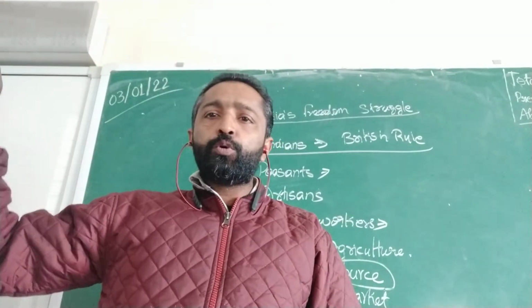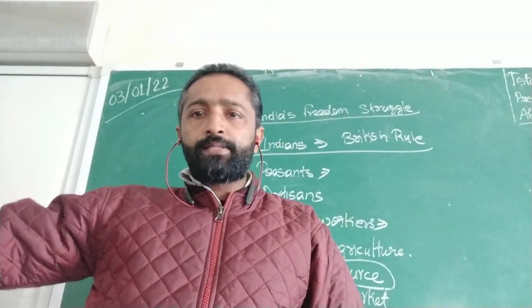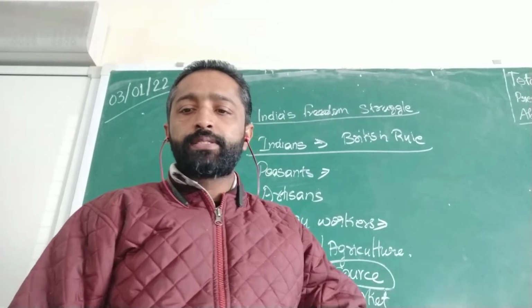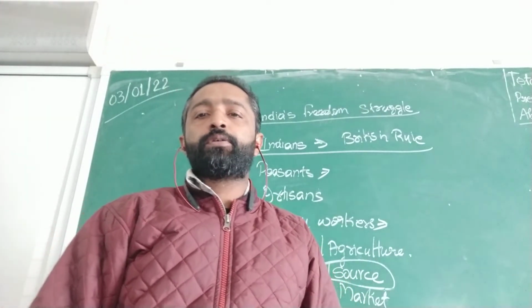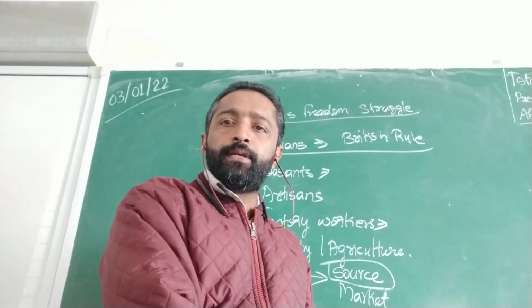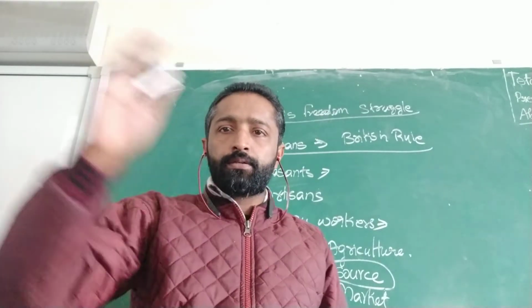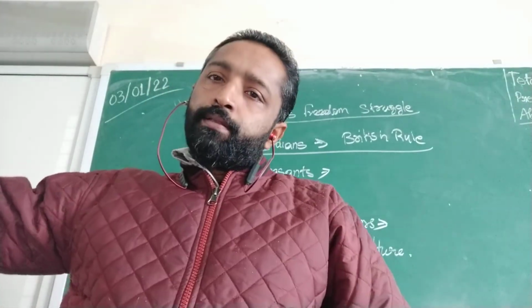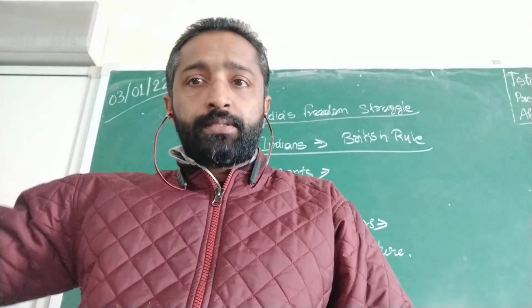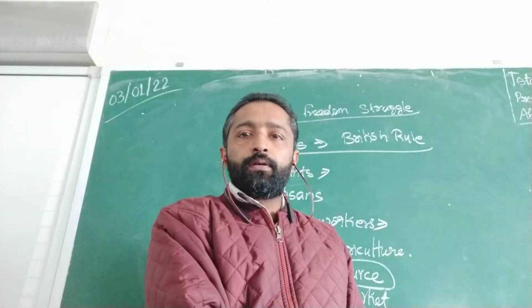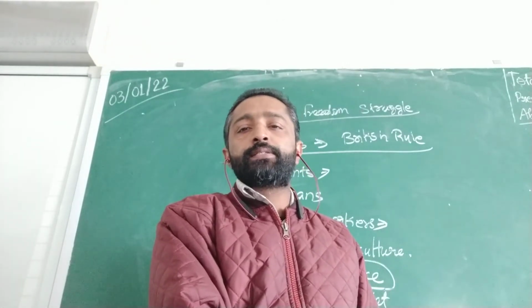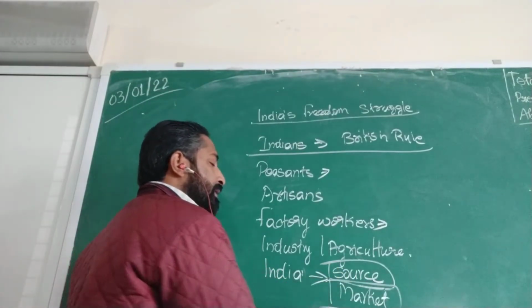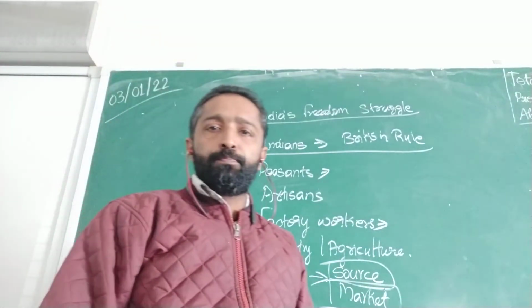In Britain they made all the products, and India was a market for them to sell all the British goods. So India was a source for them and India was considered as a market for the British people.